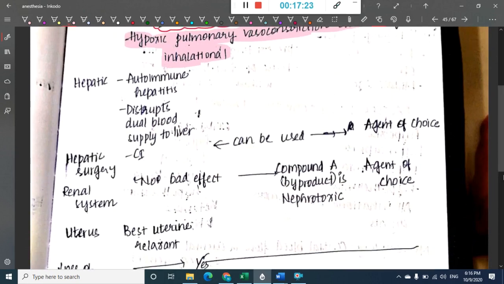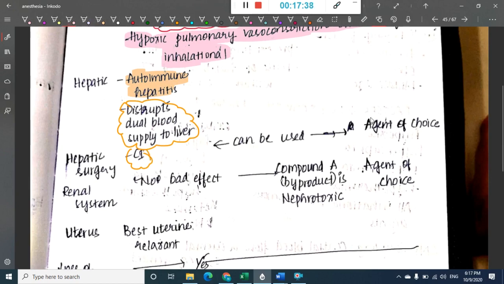Next, in the hepatic system, as I have already said, halothane will cause autoimmune hepatitis, and it will also disrupt the dual blood supply of the liver, and as a result it is contraindicated in hepatic surgery.